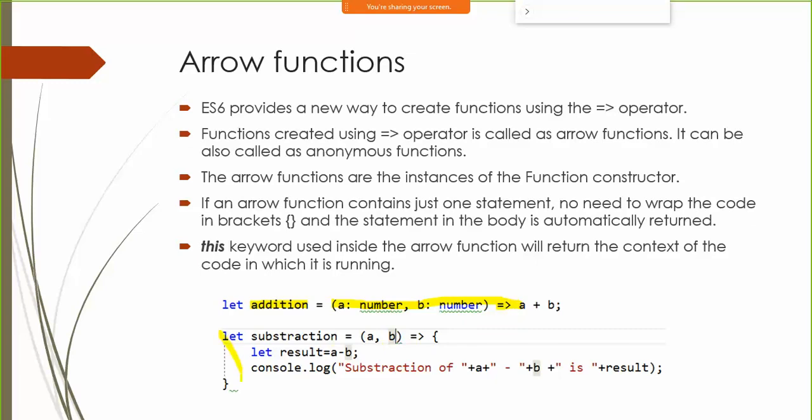Here's an example of a subtraction method wherein I'm having more than one line of code. So I'm saying a comma b, goes, then I'm simply doing a minus b and then also logging this output. Similar to lambda expressions in C sharp, wherein you can write inline functions, you can do it now with the help of arrow functions in TypeScript.